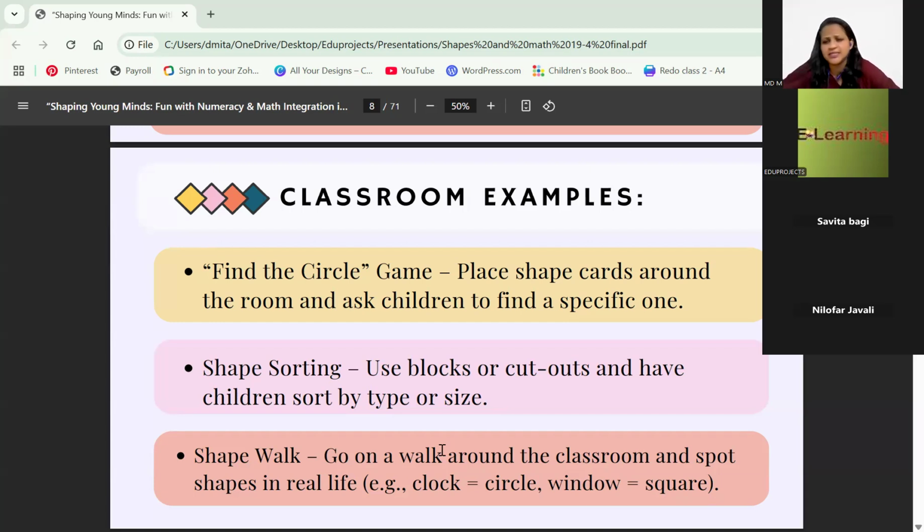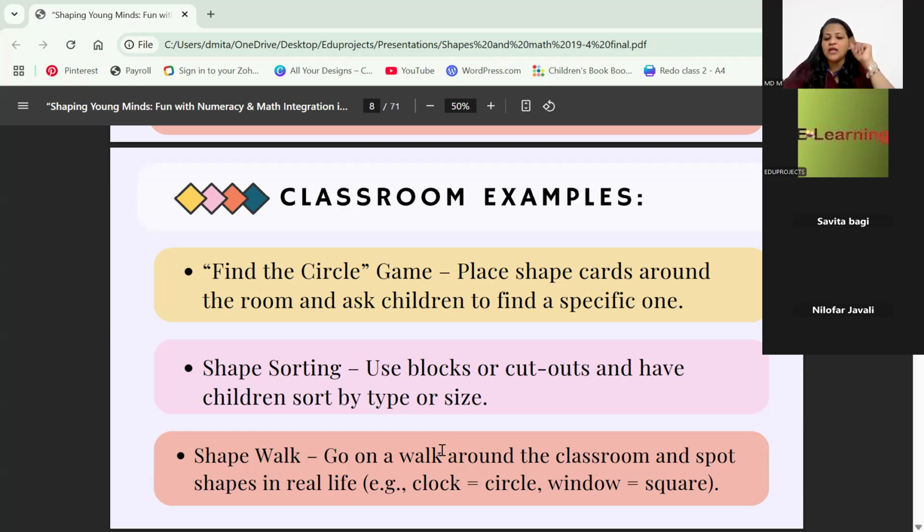For example, the find a circle game, what we just did right now with you all. You can do it in the other class. Shape sorting, where you can give them blocks or cutouts or anything, when the children are just sitting during the arrival time. Also, if they already know circles and triangles, you can give them cutouts as a recap in the arrival time, and you get to know.